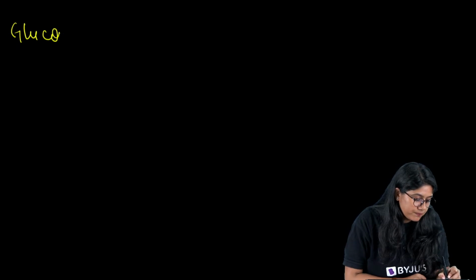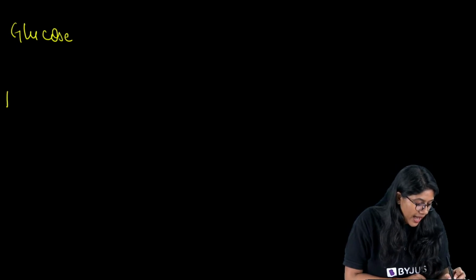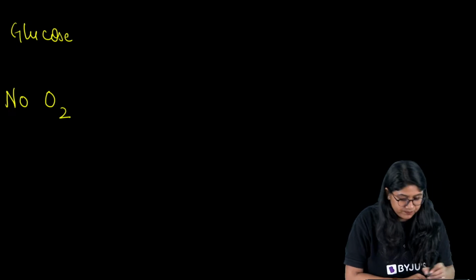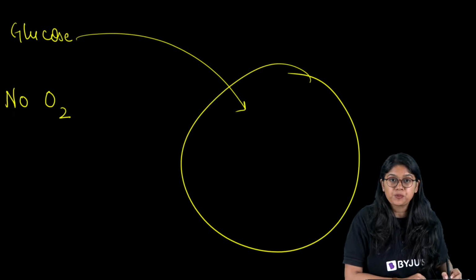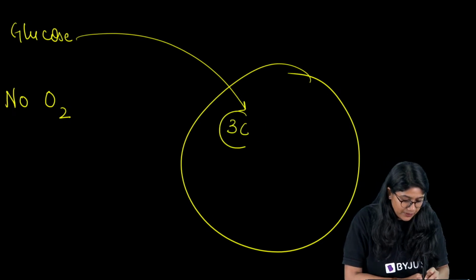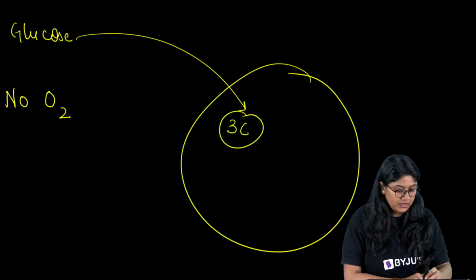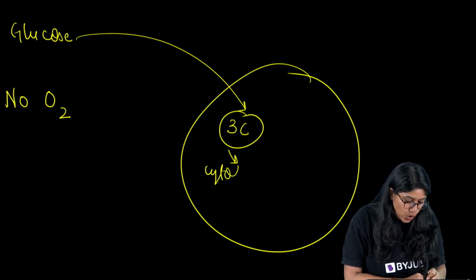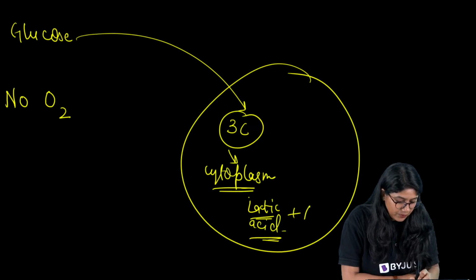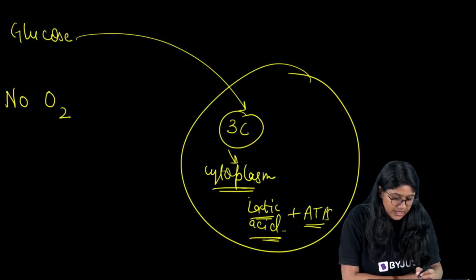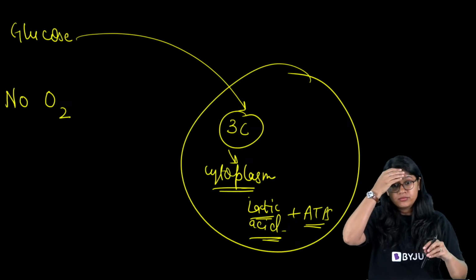So let me just quickly break this down. Glucose, right? And I'll say no oxygen. Here we have the cell, okay? The glucose will enter into the cytoplasm. We will see a 3-carbon compound, which is pyruvate, right? In the cytoplasm only, we will see the formation of lactic acid. Are we clear? Everyone, are we clear? Yes or no? Are we clear?